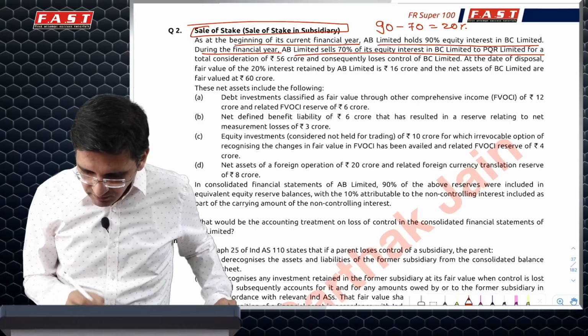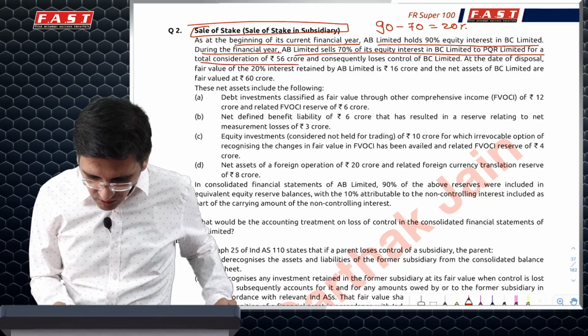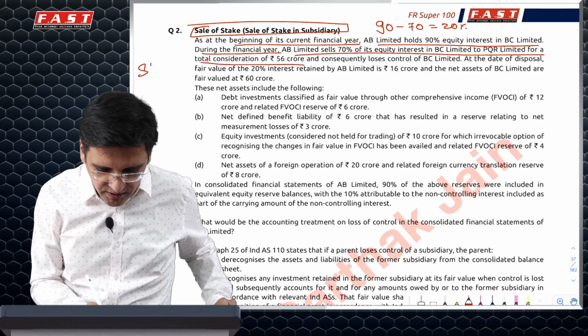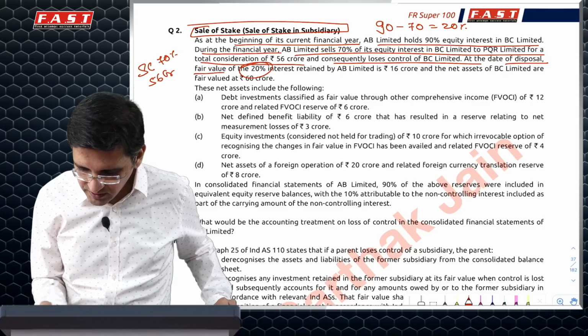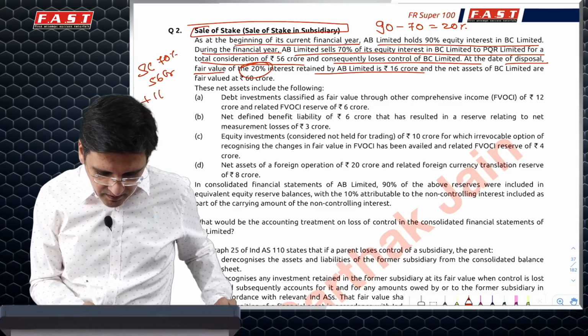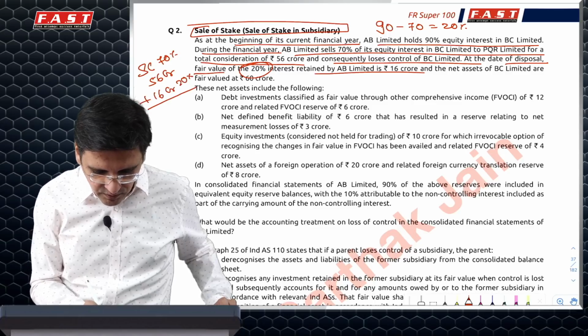So this question has all of that. For a total consideration of 56 crore. So the sales consideration for the 70% stake was 56 crore, and we have lost control. On the date of disposal, the 20% interest is 16 crore. So that is the 20% fair value. So this total comes to 82 crore.